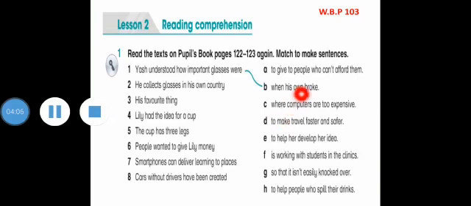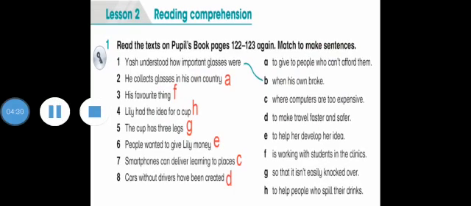Now, let's move to our workbook page number 103. Question number 1. Read the text on pupils' book pages 122, 123 again. Match to make sentences. You have 1 minute to think about it. Go on my shining stars. Yes. Let's have a look on the answers.